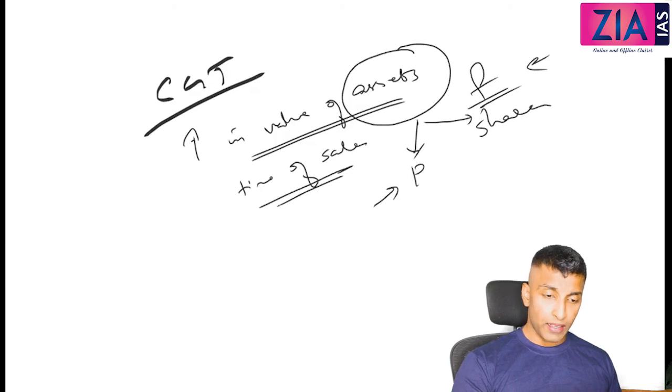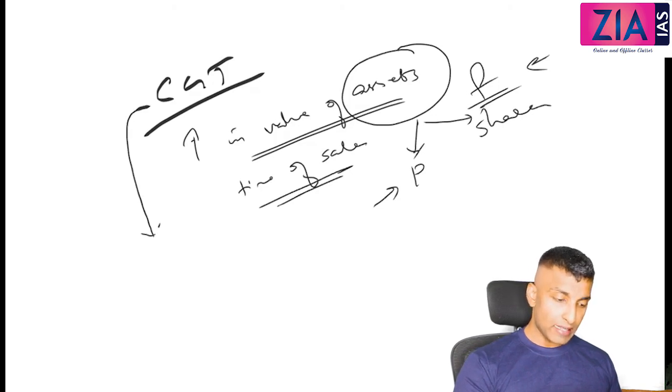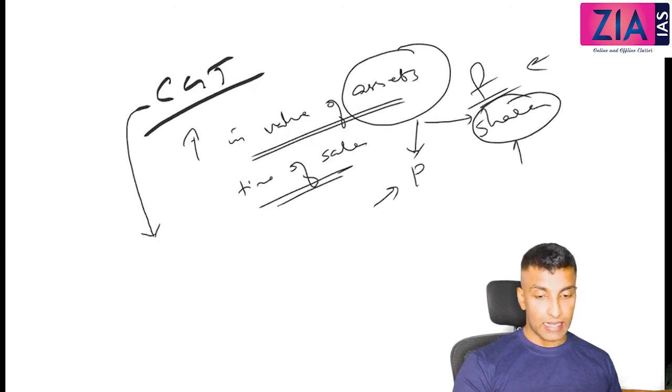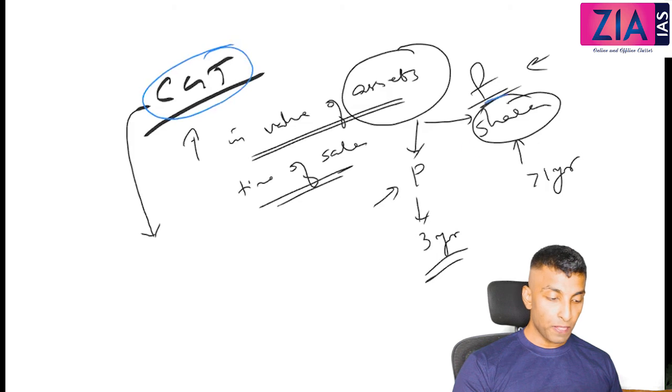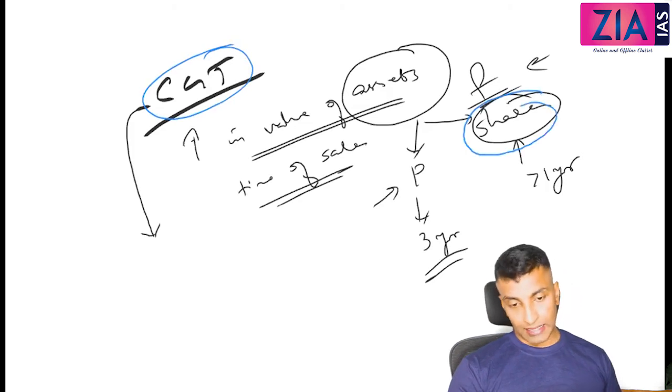In the context of capital gains tax, the long-term capital gains tax is actually exempted for shares. Long-term is defined as 1 year in case of financial assets, and in case of physical assets it is 3 years. So long-term capital gains tax is exempted for financial assets or shares.